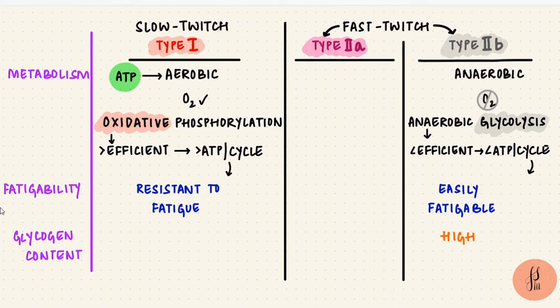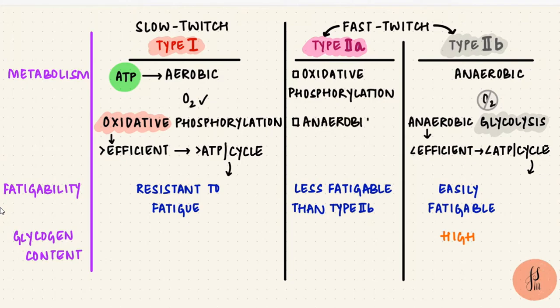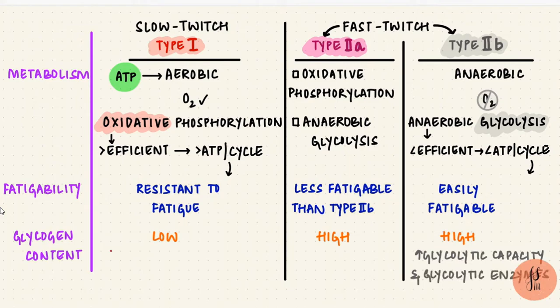In between are the type 2A fibers. These are fast twitch fibers that have oxidative phosphorylation for ATP production, making them less fatigable than the type 2B fibers. But they can switch over to anaerobic glycolysis as well, so we do have lactic acid, while the type 1 fibers have lower glycogen. Obviously, the glycolytic capacity, the anaerobic glycogen, will be the highest in the type 2B fibers and lowest in type 1, while they have a higher oxidative